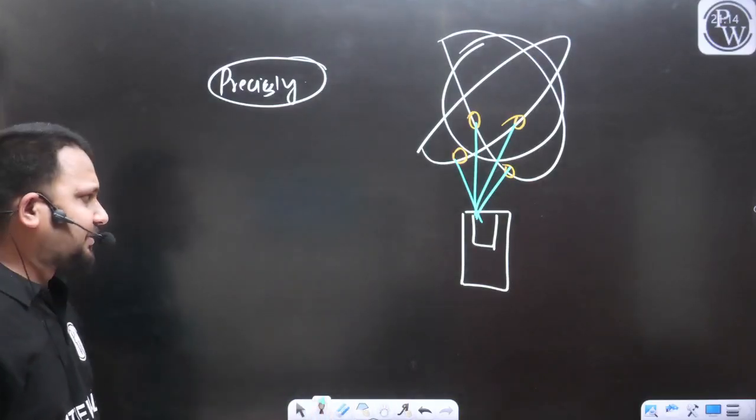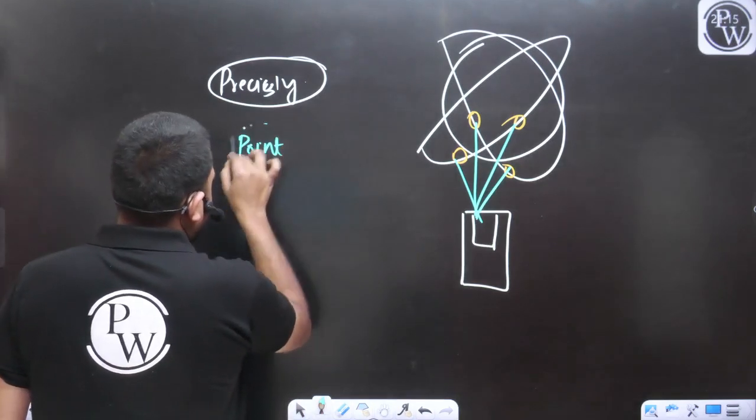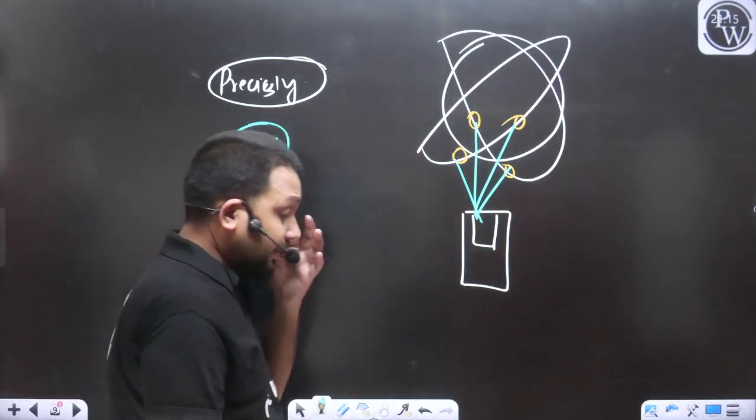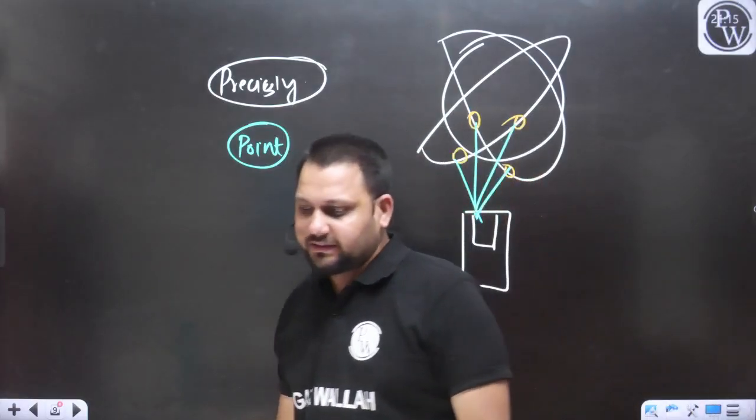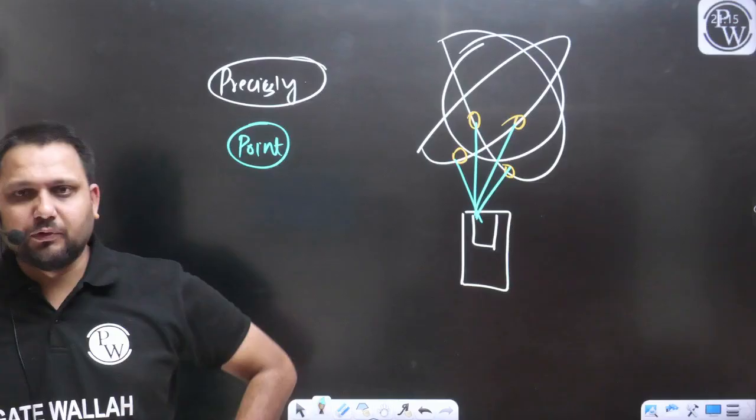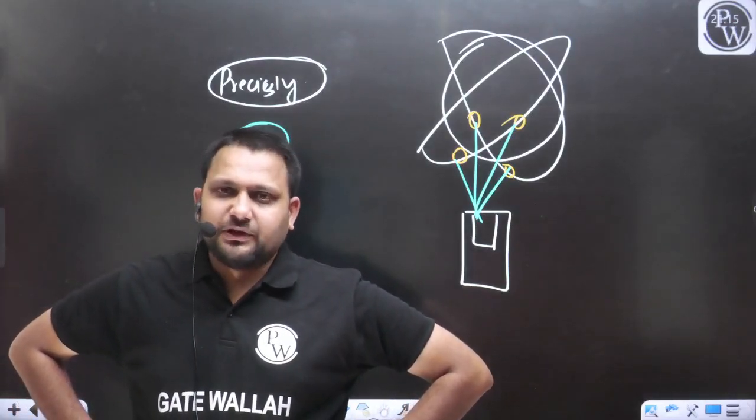You can remember this thing like this. To define the position of any point, we need some parameter. If you want to define the position of any point, definitely you require some parameter. On that basis, you will define the position of that point, yes or no? You will define the position of that point.